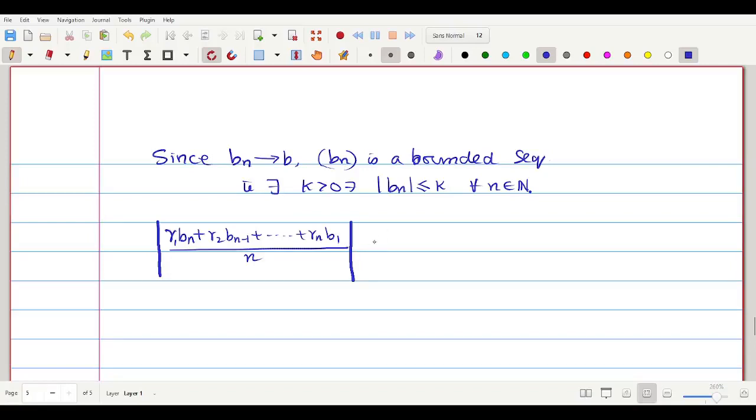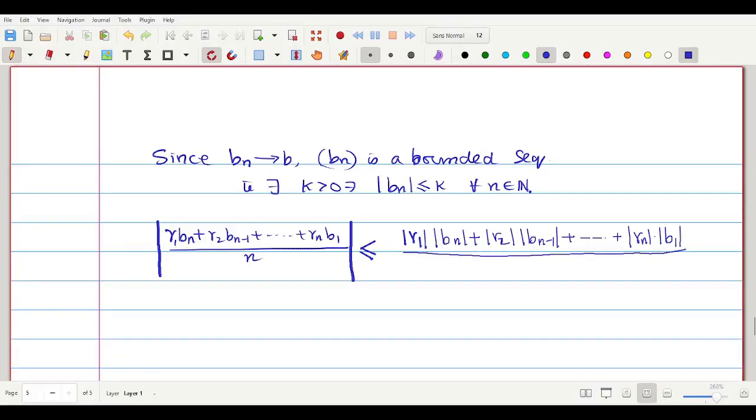This is going to be less than or equal to modulus of r1 into modulus of bn plus modulus of r2 into modulus of bn minus 1 plus dot dot dot plus modulus of rn into modulus of b1, the whole thing divided by n, because I have applied the triangular inequality.